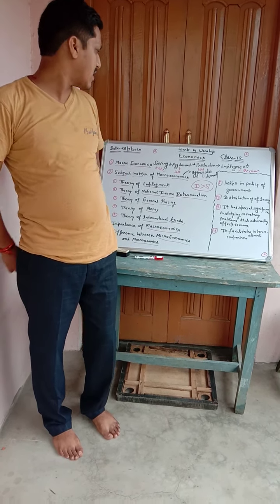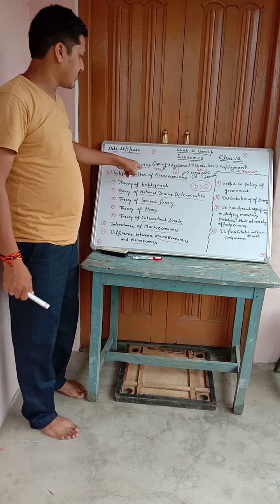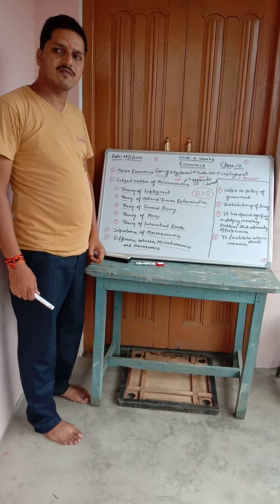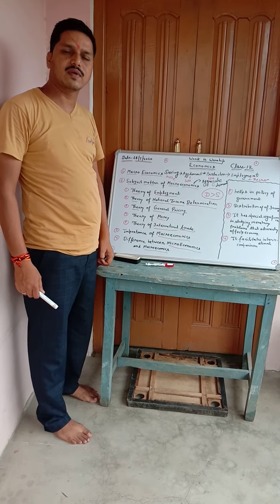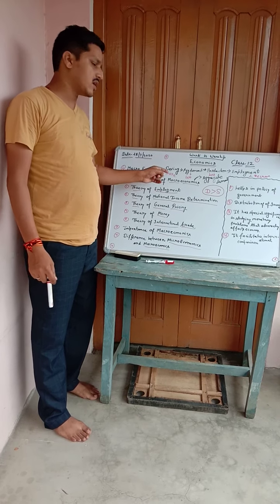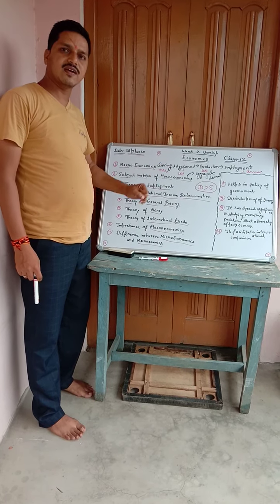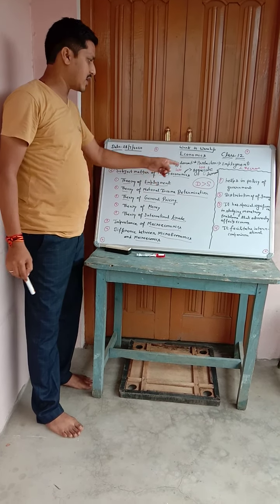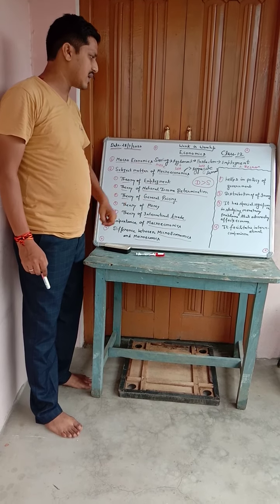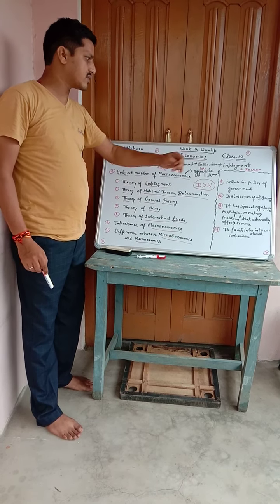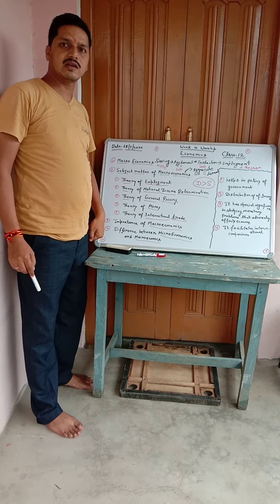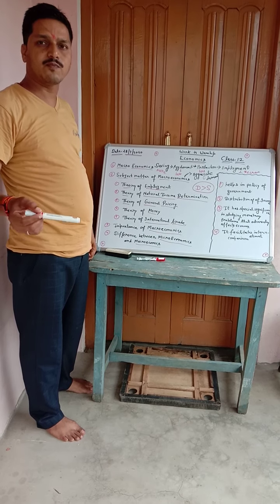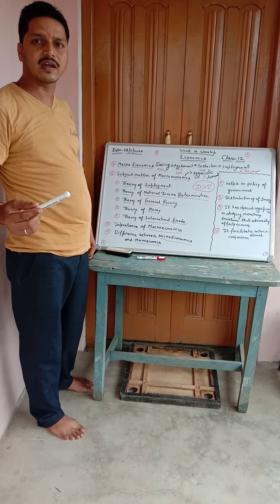See, firstly we will start with macroeconomics. Suppose I give you one simple example to make it clear. Firstly, saving. If we save more, then what will happen? Demand will be less. And when demand is less, production is also less. And when production is less, obviously employment is also less. And when employment is less, the unemployment category will arise.